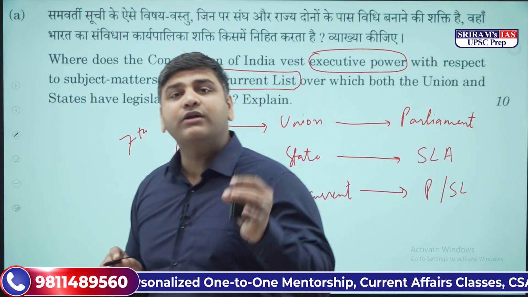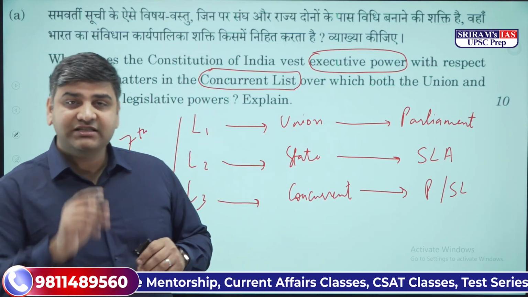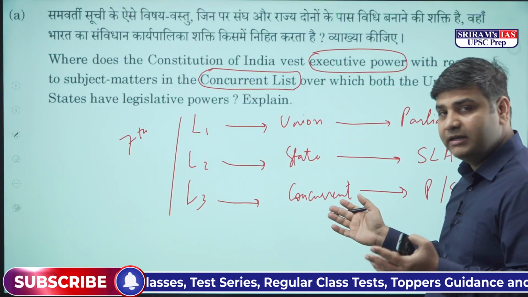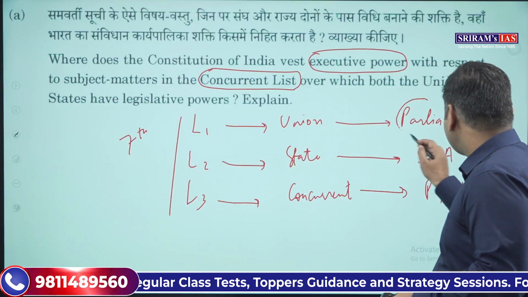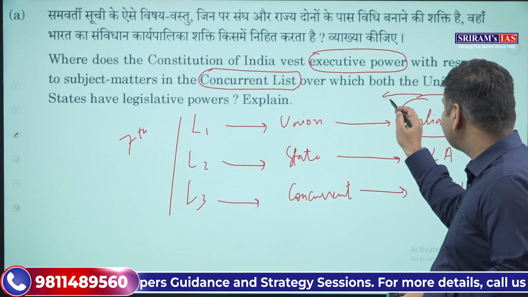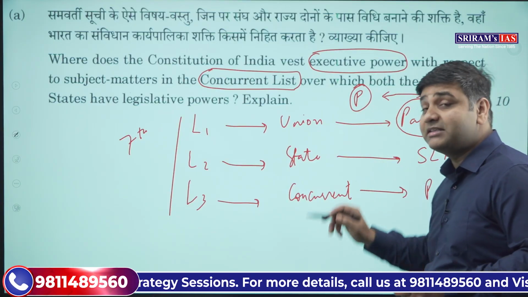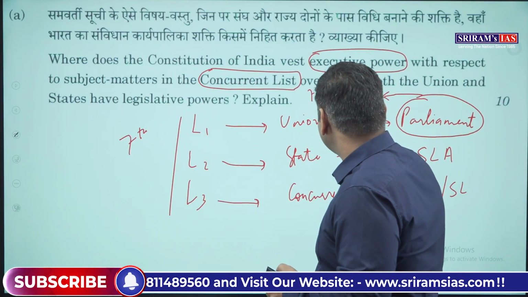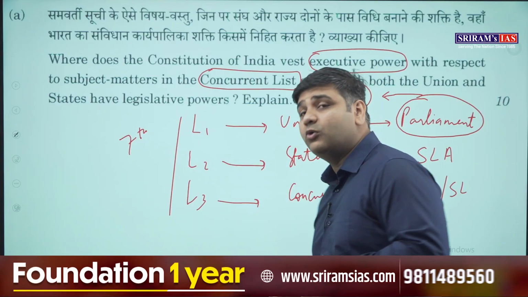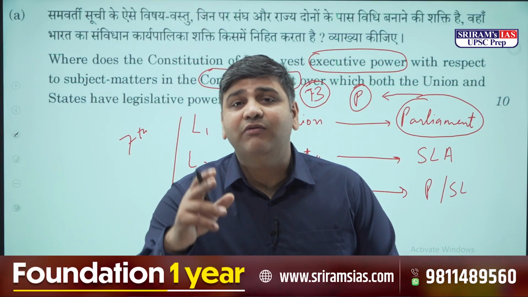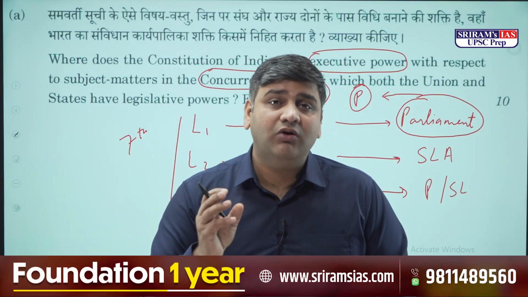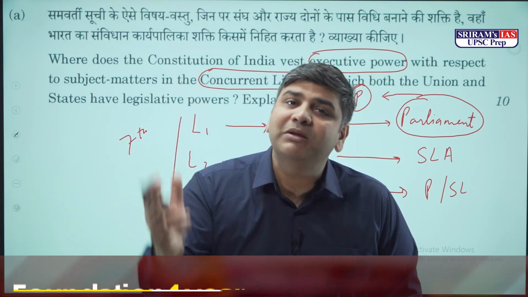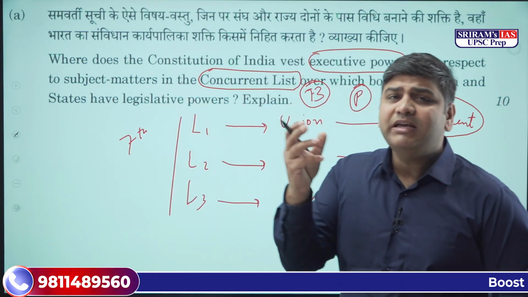Now the point is, who is going to implement these laws? Which is the executing authority, the executive? That is what we have to see here. All the laws which are made by the parliament are implemented by the central executive. This is given under Article 73 of the Indian Constitution, which talks about the extent of the executive power of the center. On any matter on which the parliament has the power to make law, the central executive has the power to implement it. Okay, it's a very simple understanding.